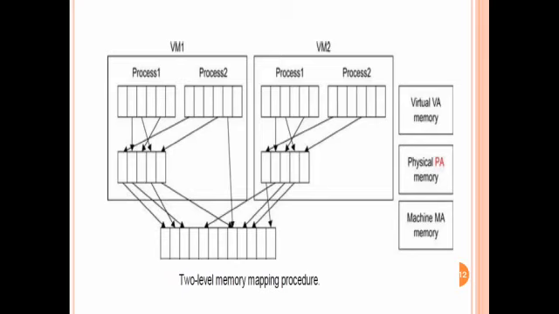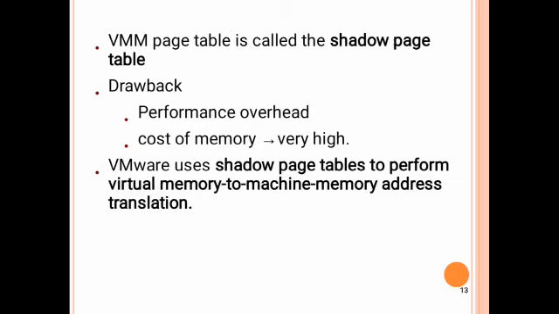This diagram represents the two levels of mapping. Inside VM1 and VM2, the first mapping is done, that is virtual memory to physical memory. Next, the second mapping, physical memory to machine memory. So the first mapping is virtual to physical, and the second mapping is physical to machine. For mapping, the virtual machine monitor uses a page table. This page table is called the shadow page table.